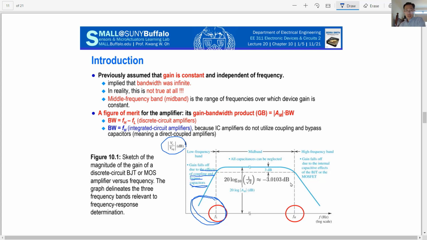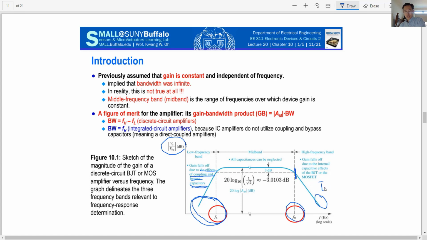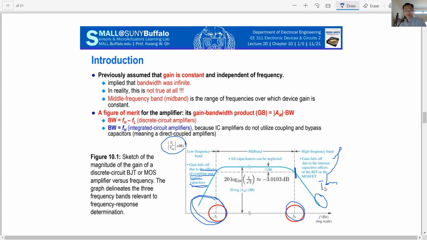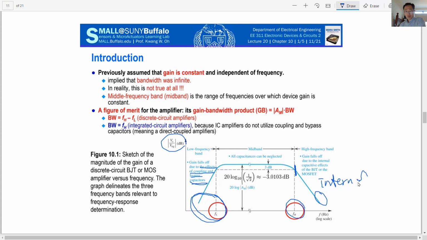That is an external problem. And at frequencies higher than a certain frequency, the gain usually falls off because of an internal problem. Internal problem, or external problem. Okay, no problem.